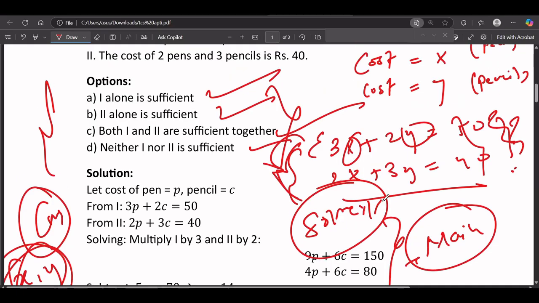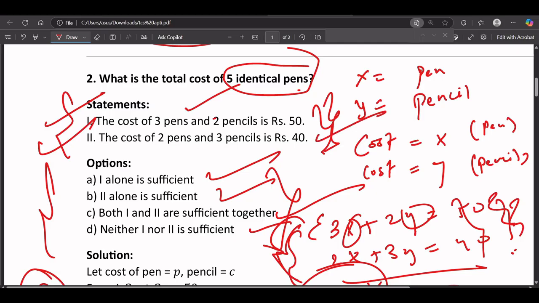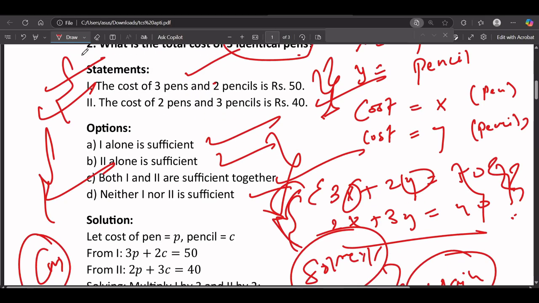But we already know that with the first statement alone or the second statement alone, this problem cannot be solved. We need to use both, because the first statement will give the first equation, the second statement will give the second equation, and when we get both equations, then we can solve the question. That's why option C is right, which is both 1 and 2 are sufficient together.